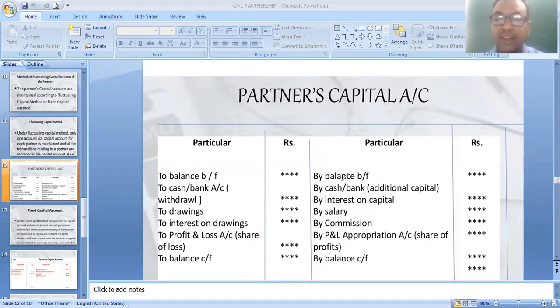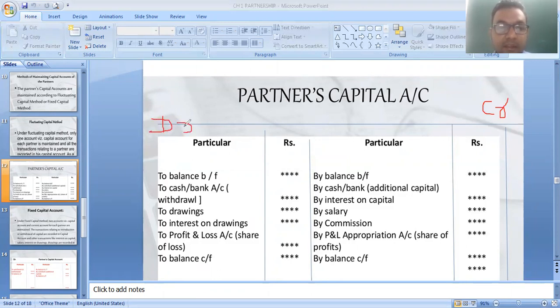So your starting point is to transfer the balance of capital, the balance brought down or brought forward. Then any additional capital goes on the credit side, this is your debit side.